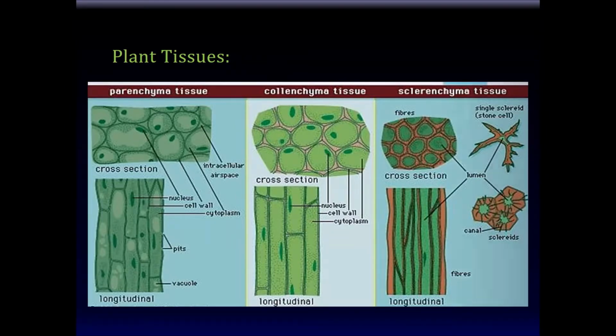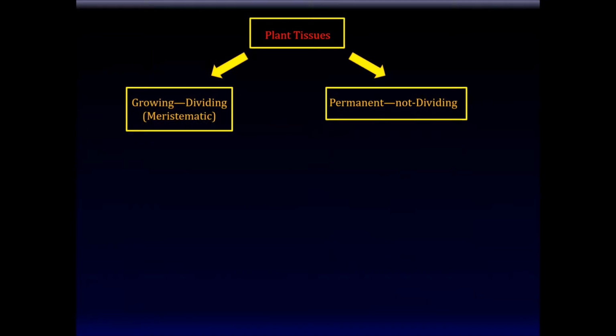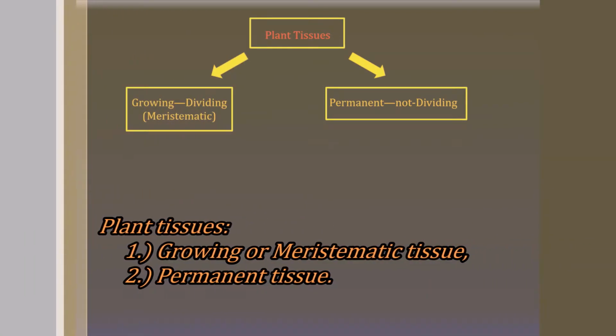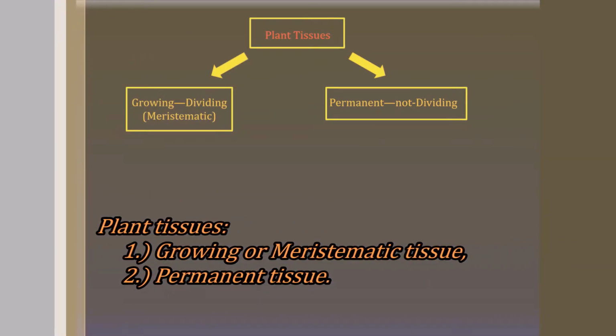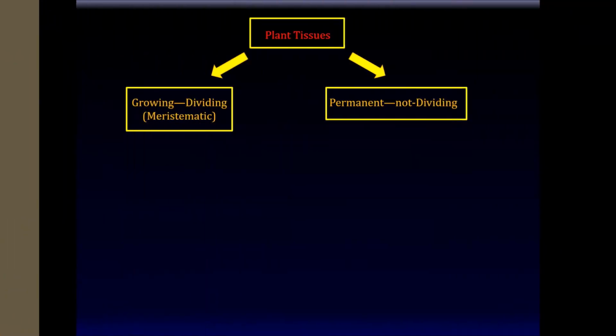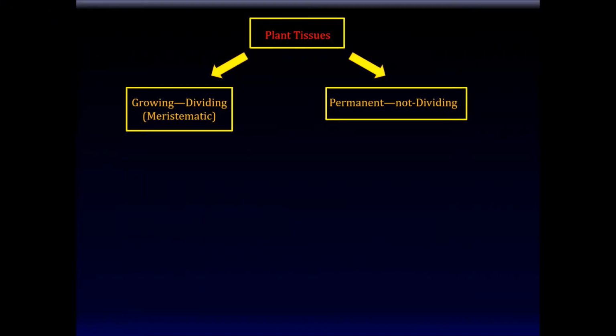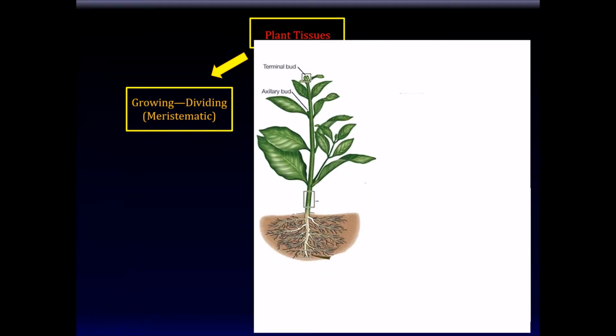That's easy enough. Plant tissues can also be divided into two different parts. Generally speaking, plant tissue can be divided into growing or dividing tissue and permanent tissue that does not divide. So again, tissues in plants can be divided into two types: growing, dividing tissue, and this type of tissue is called meristematic tissue. Let me repeat that again. Meristematic tissue. And then there's the permanent tissue, or tissue that does not divide. Now, in regards to meristematic or growing tissue, that's where the growth of the plant occurs.